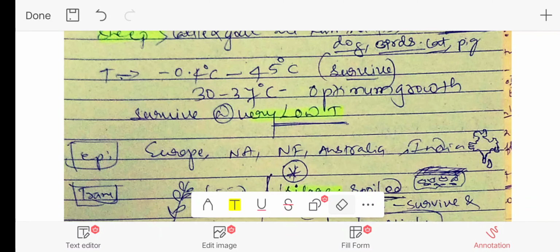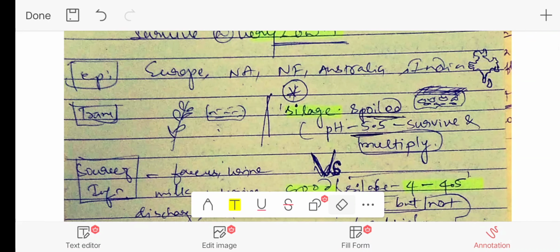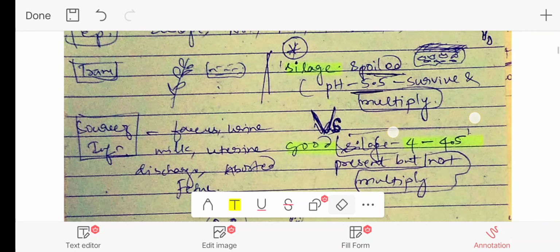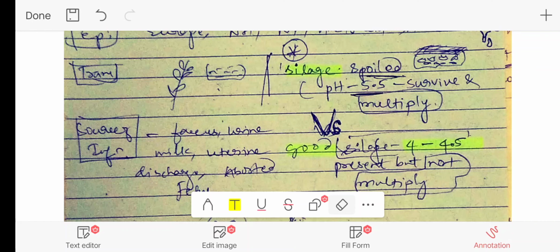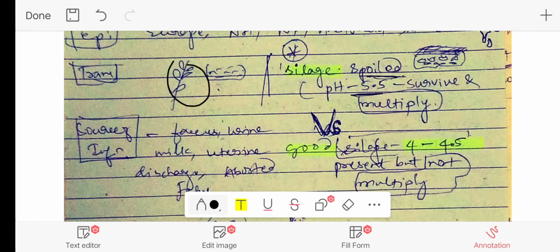The bacteria has a distinct feature of surviving at very low temperature. The range of temperature where the bacteria will survive is between minus 0.4 degrees Celsius to 45 degrees Celsius also. This disease has been noticed in Europe, North America, and Australia, and in India also, and it is transmitted via contaminated feed and water. And the most important source is spoiled silage.